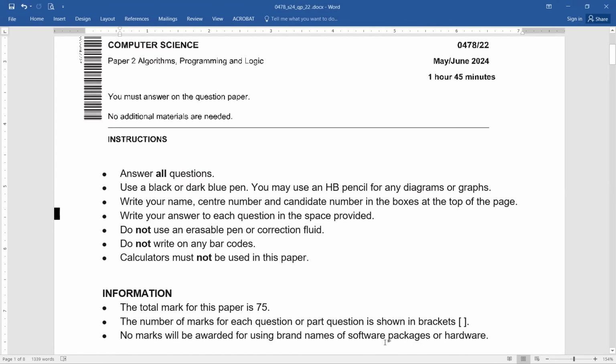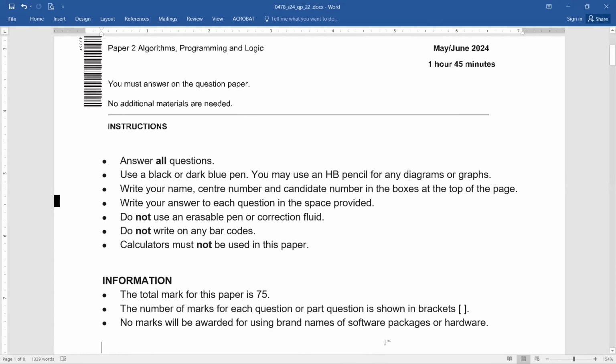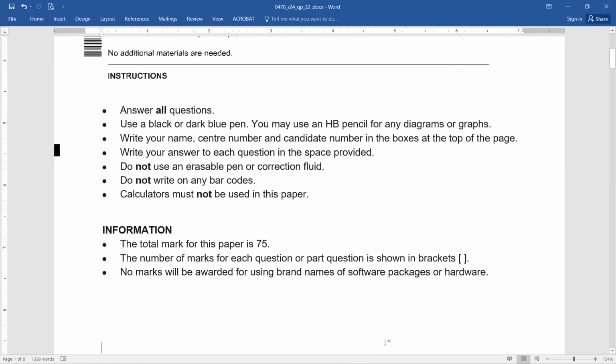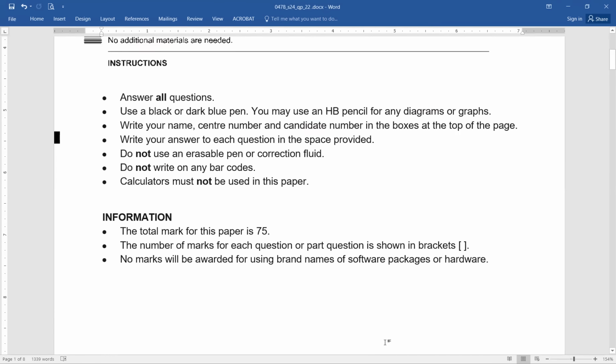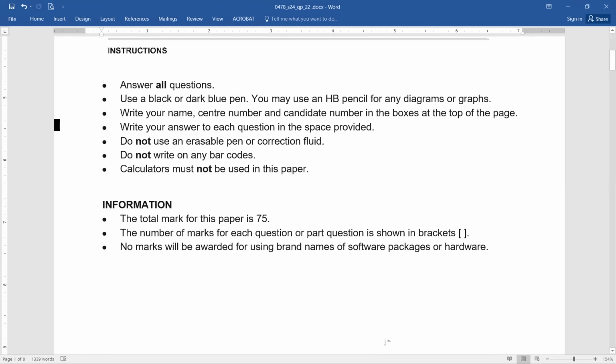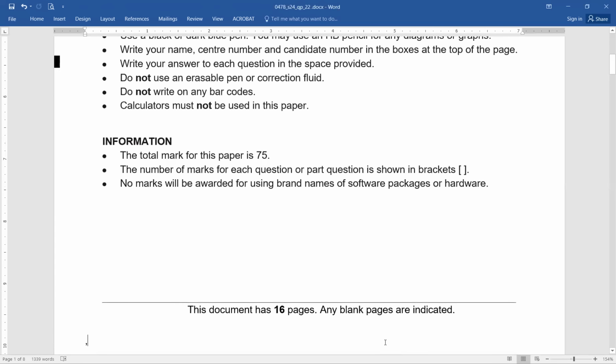The number of marks for each question or part question are shown in the brackets. There's no mark awarded for writing the brand name of software packages or hardware. So please refrain from it, even if you know it. We are telling you this because of our learning, but otherwise in the examination, we are not allowed to write it as a part of our answer. These are the simple instructions that you need to remember.